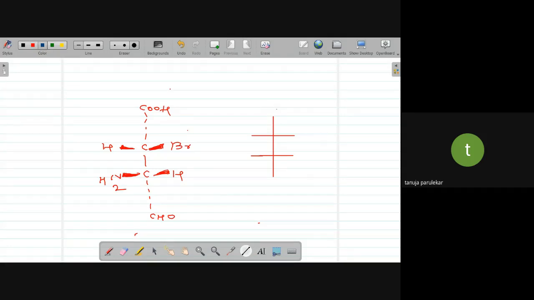C. This was COOH, and I have C. Look at the way I'm putting the bonds. That is also technically correct.